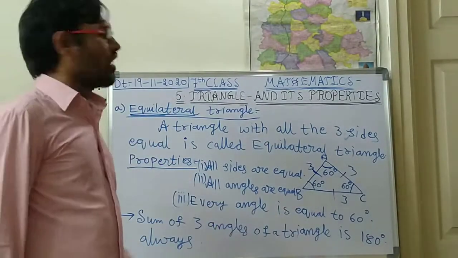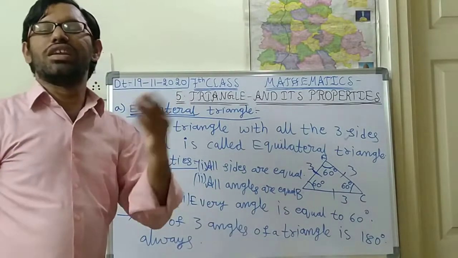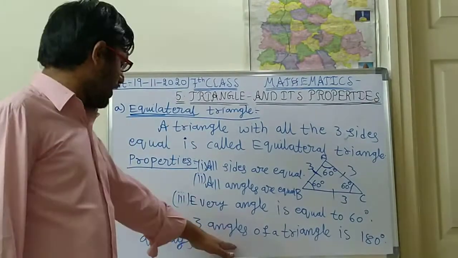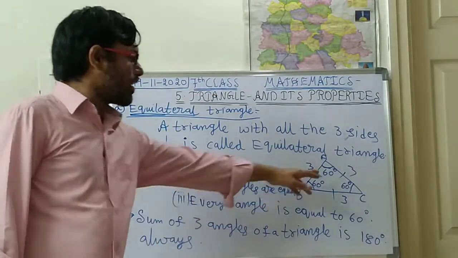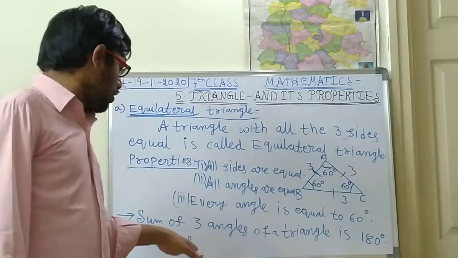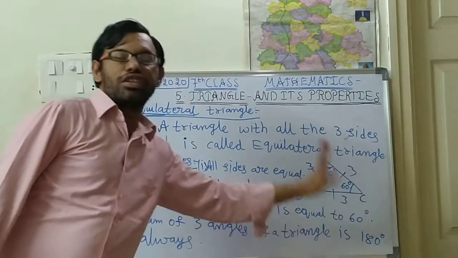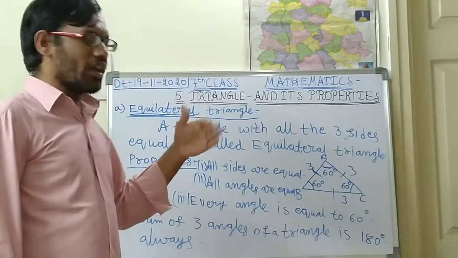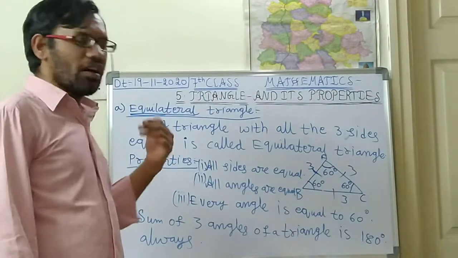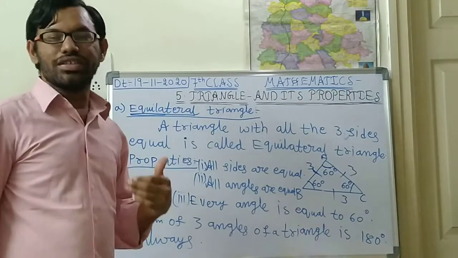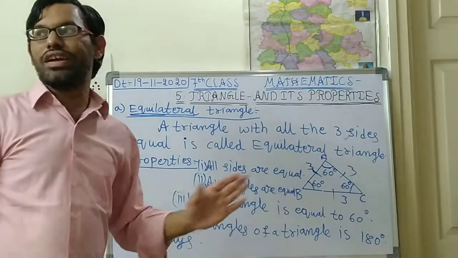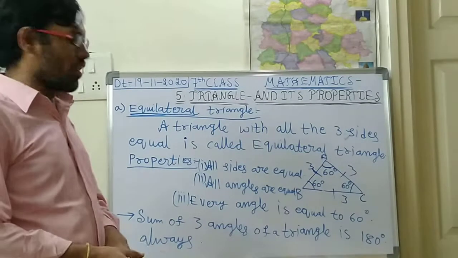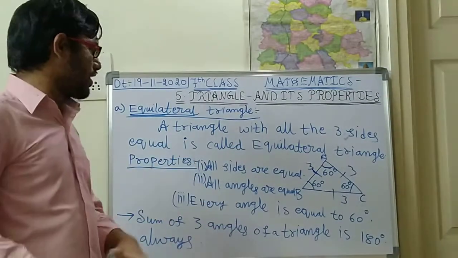Okay, in every triangle, not only equilateral, isosceles and scalene triangles also, you should get the three angles. If you add the three angles, you should compulsorily get 180 degrees only. You should not get any other degree, either 181 or less than 180, that means 179, like that. You should not get that, children. So this is about the equilateral triangle. Please mention these things, children.